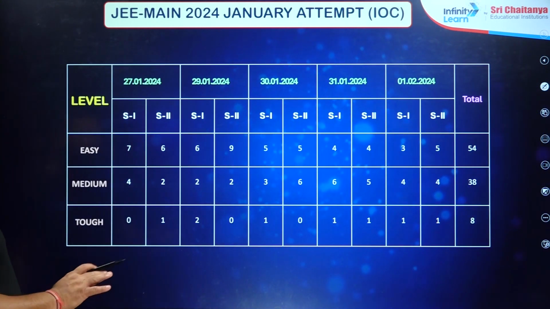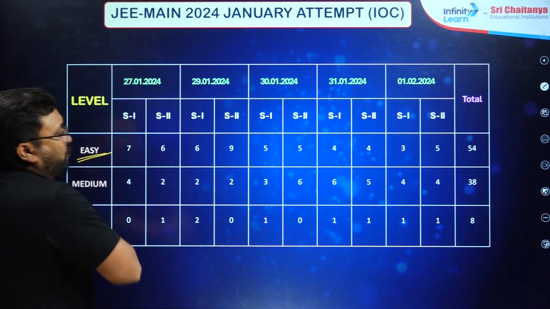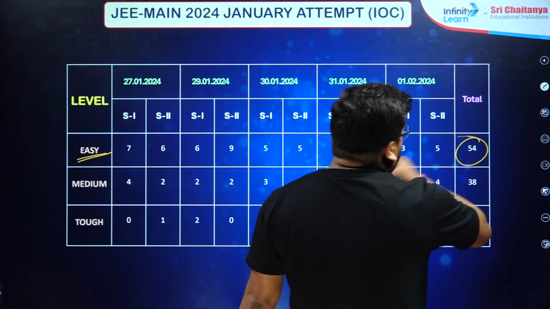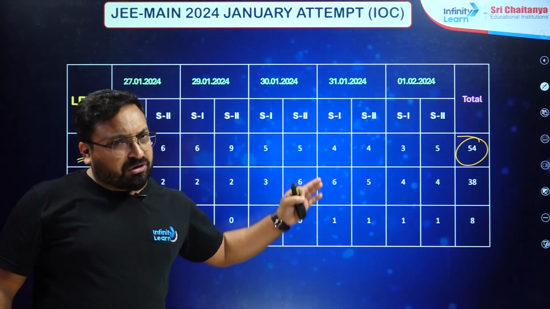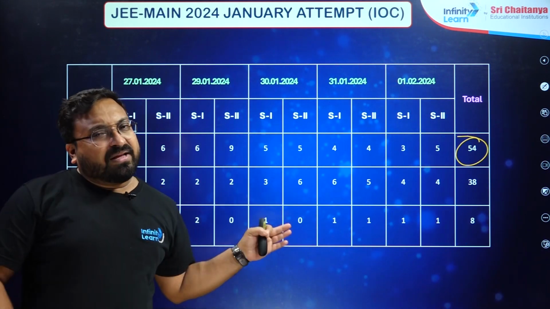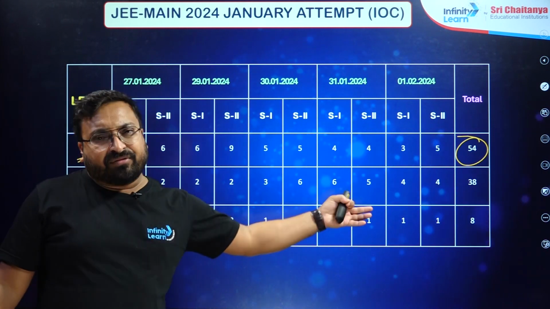If you categorize them, the maximum questions fall under the easy category, then medium, and then only a few questions fall under the tough category. And you know why some questions are in the tough category?